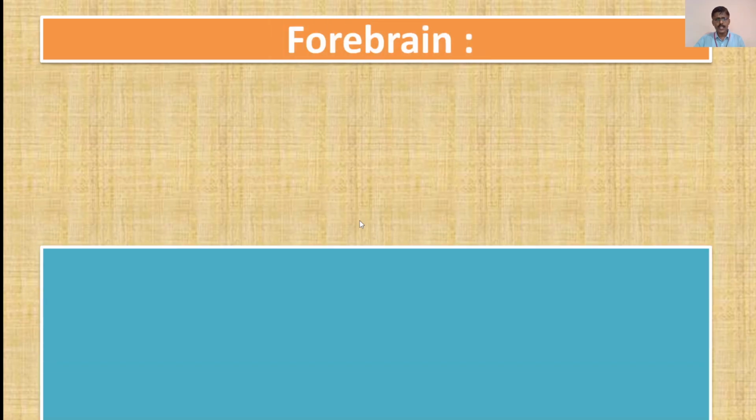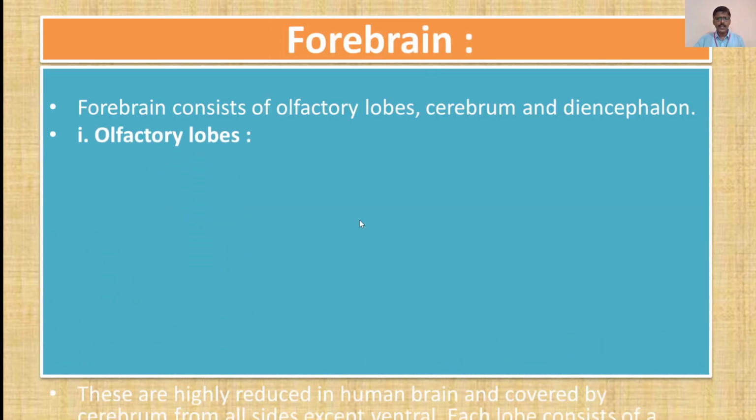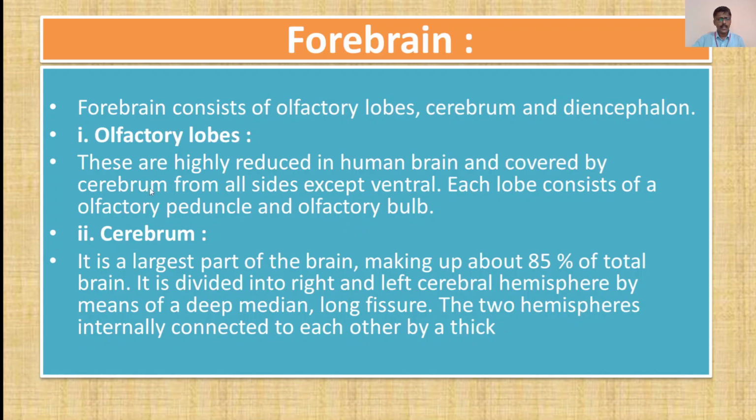Now moving towards the next slide, we have seen the various parts of the brain. The forebrain consists of olfactory lobes, cerebrum, and diencephalon. Now what are the olfactory lobes? As explained in the diagram, these are highly reduced in the human brain and covered by the cerebrum from all sides except the ventral.